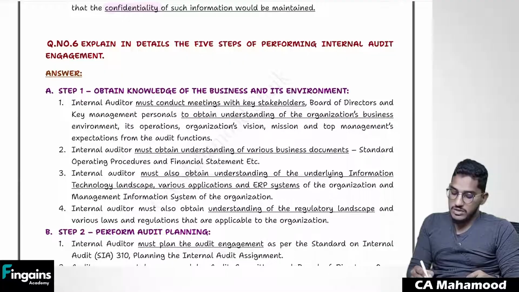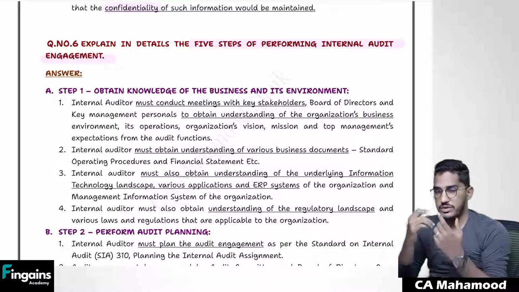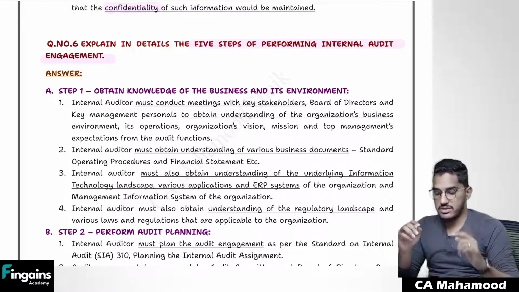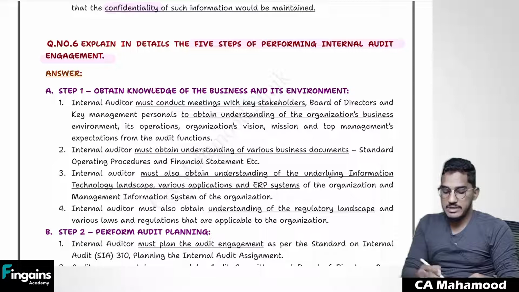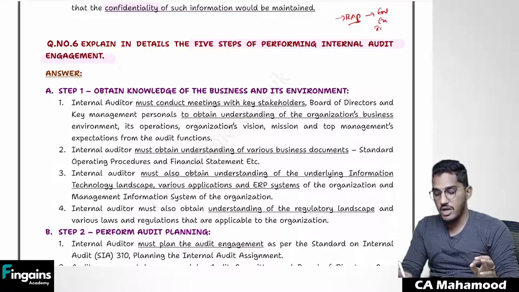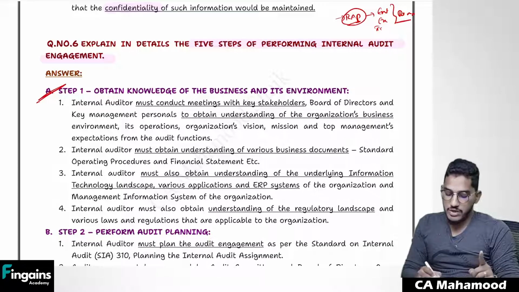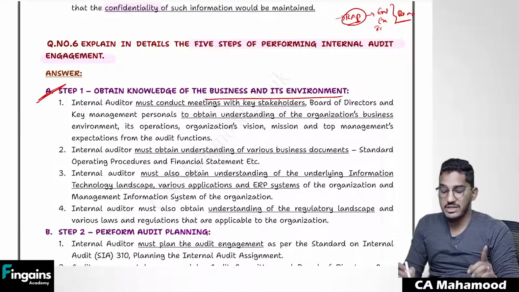Then we have one more concept. What are the 5 steps of performing internal audit? If you want to perform internal audit engagement, what are the various steps? This will be similar to the functions of an external auditor. If you remember, in the external audit, the first thing we do is risk assessment procedures. In the risk assessment procedures, we try to understand the entity, environment, and its internal control. So to know about the risk of material misstatement, that will be done by the internal auditor as well. That is step 1: you have to obtain knowledge of the business and its environment. Basically, you have to do risk assessment procedures.